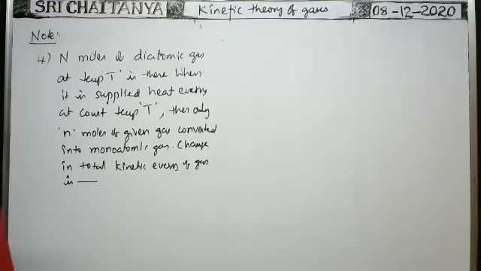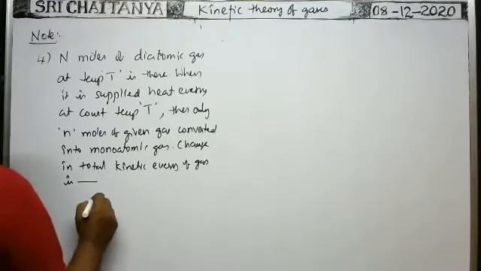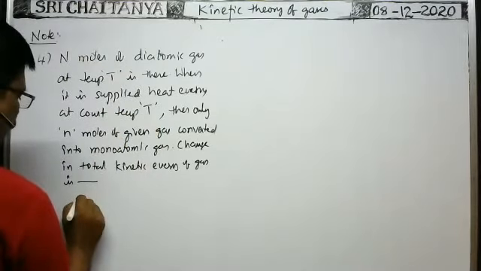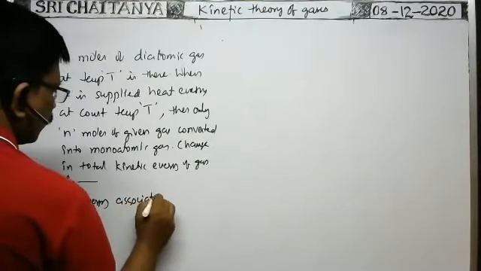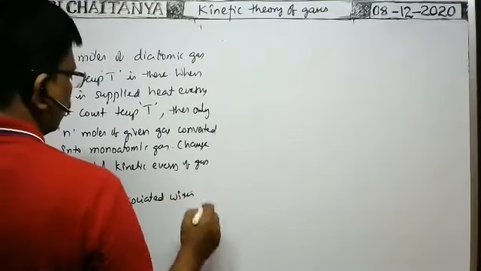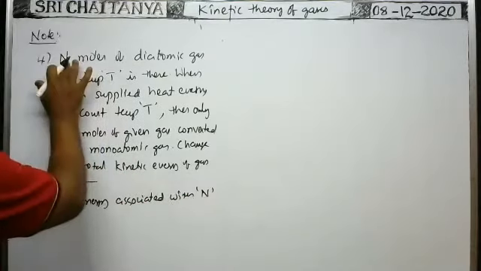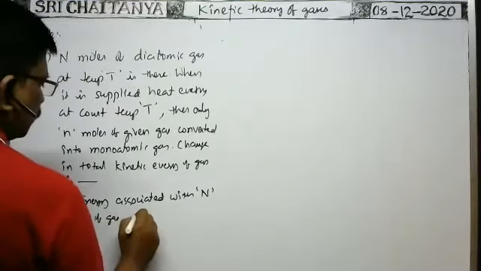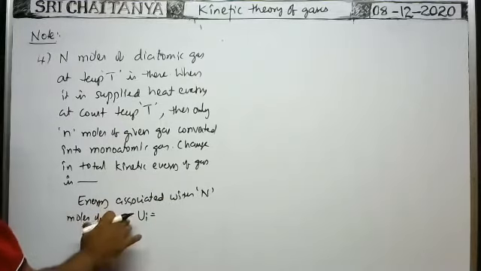So here, initially, what is the energy associated with N moles of the diatomic gas? Initially there are N moles of the gas at a temperature capital T. So the energy associated with N moles of gas, U initial, is equal to, because the energy associated with the gas is also called the internal energy.